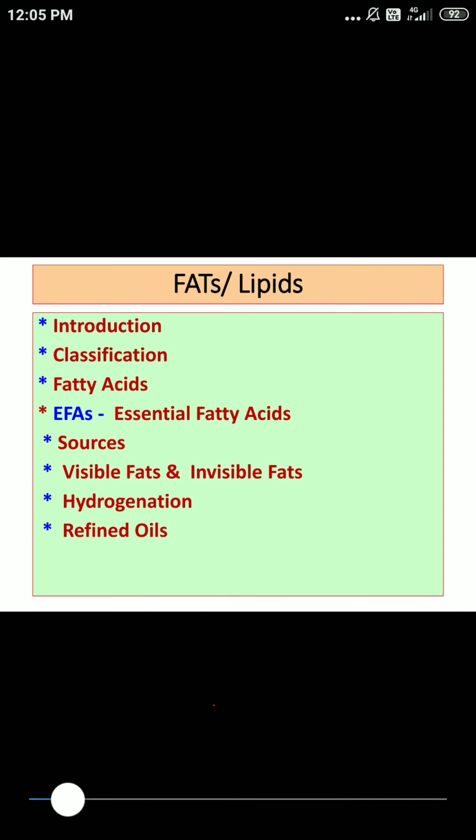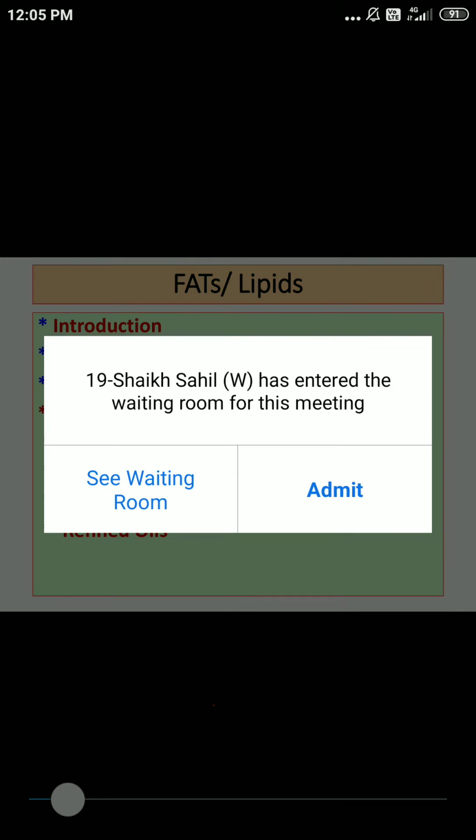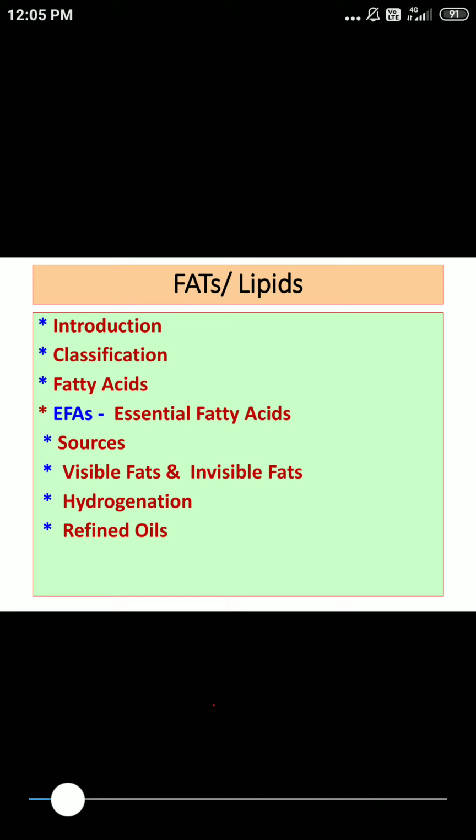Then we discussed fatty acids. Whenever we hydrolyze fats, we get fatty acids. These fatty acids are further divided into saturated fatty acids and unsaturated fatty acids. Saturated fatty acids we mostly get from animal foods. As far as vegetable oils are concerned, mainly palm oil and coconut oil are rich in saturated fatty acids.